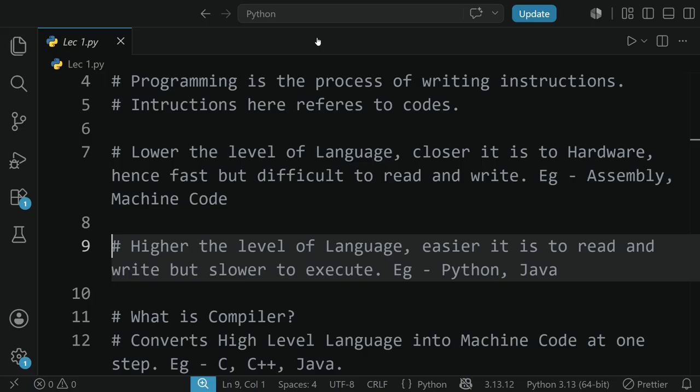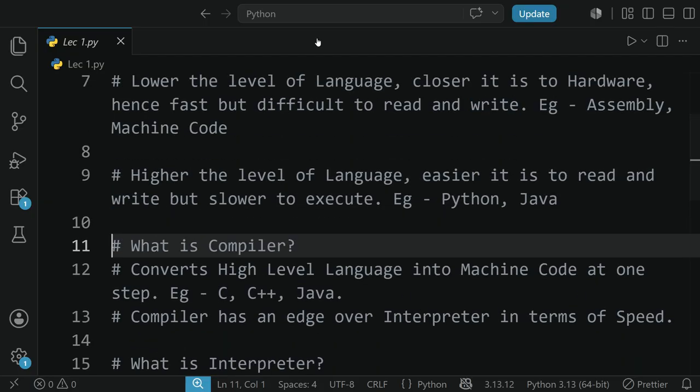Python is a different type of language compared to C, C++, Java. It is an interpreter language. Interpreter language, what is interpreter language? We are going to cover that further ahead. So before that, we need to understand about compiler and interpreter.